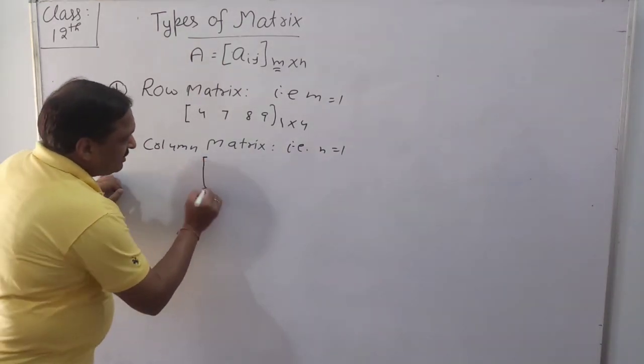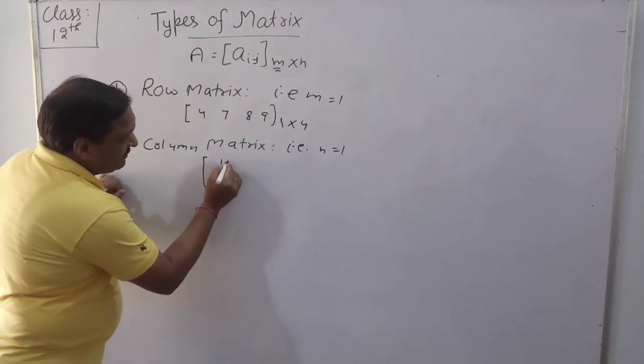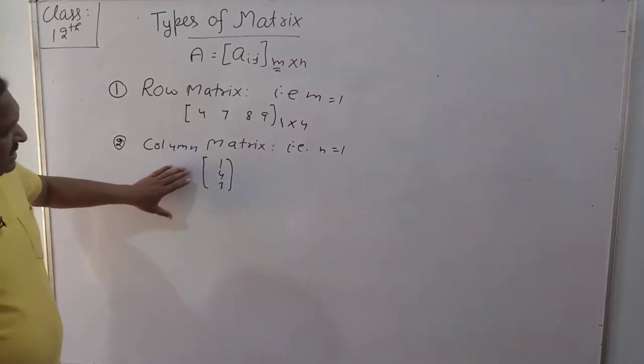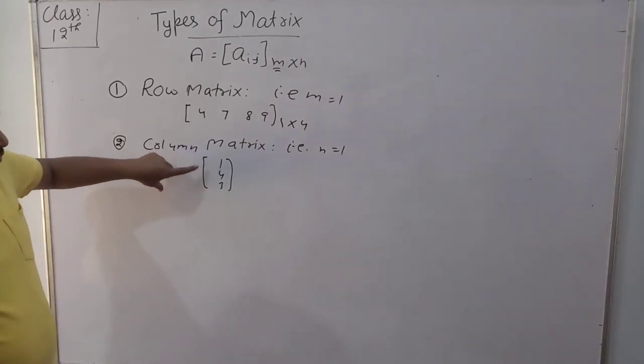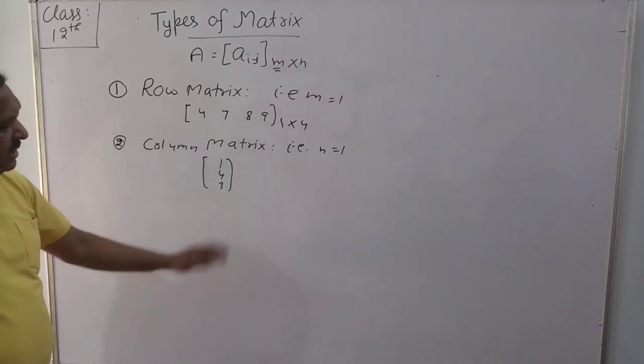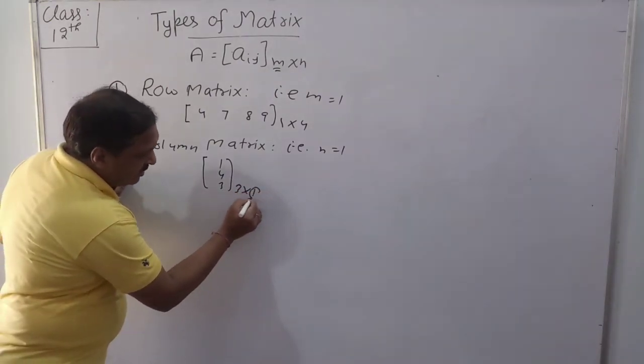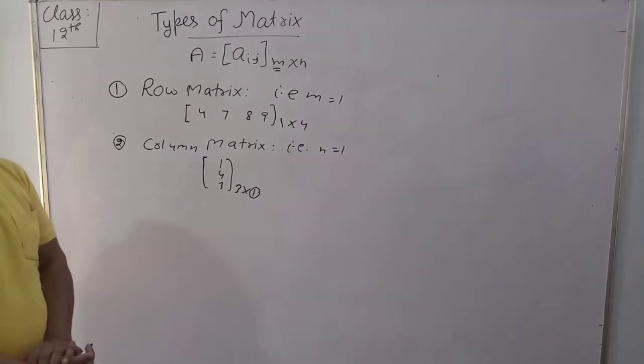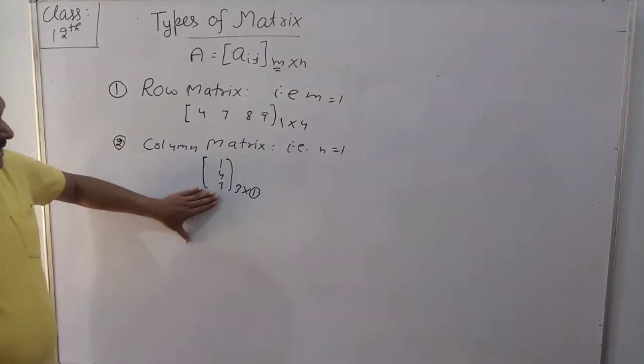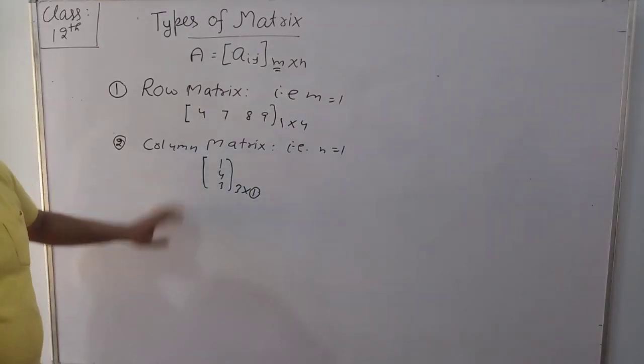For example, 1, 4, 3. In this matrix there are 3 rows, 1, 2, 3, but only one column. The order of this matrix is 3 by 1. Only one column, so this is an example of a column matrix.